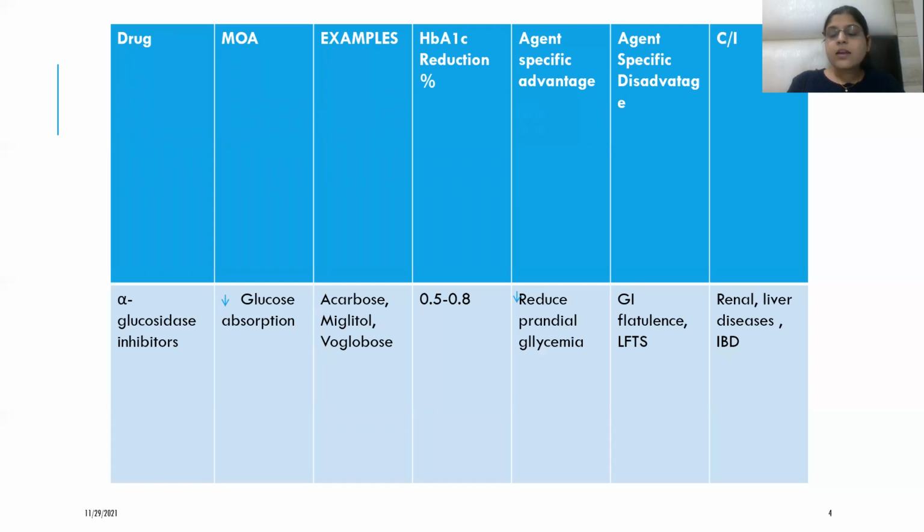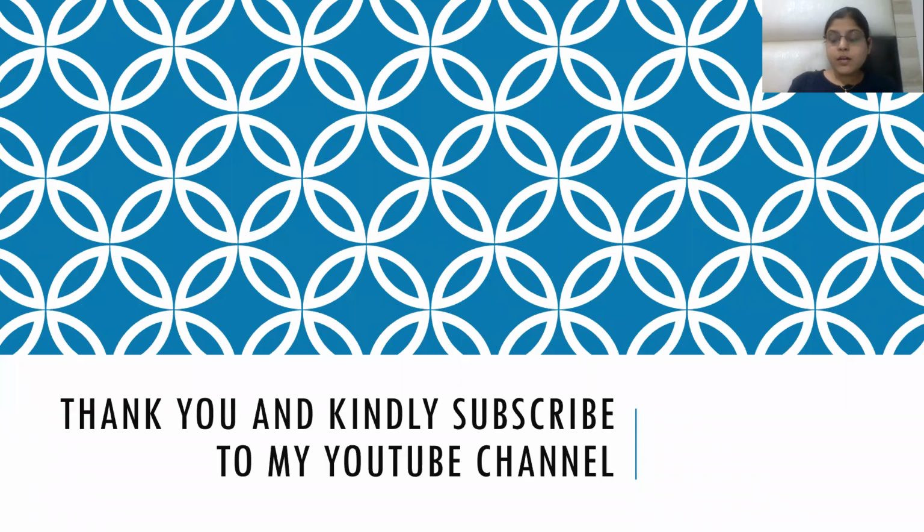And these are contraindicated in inflammatory bowel disease like Crohn's disease and ulcerative colitis, because when the GI mucosa is inflamed and gases are formed, they can lead to perforation of the GI mucosa. So these are contraindicated in Crohn's disease and ulcerative colitis. In addition, this is also contraindicated in renal failure and liver disease. So that's all for alpha glucosidase inhibitors.